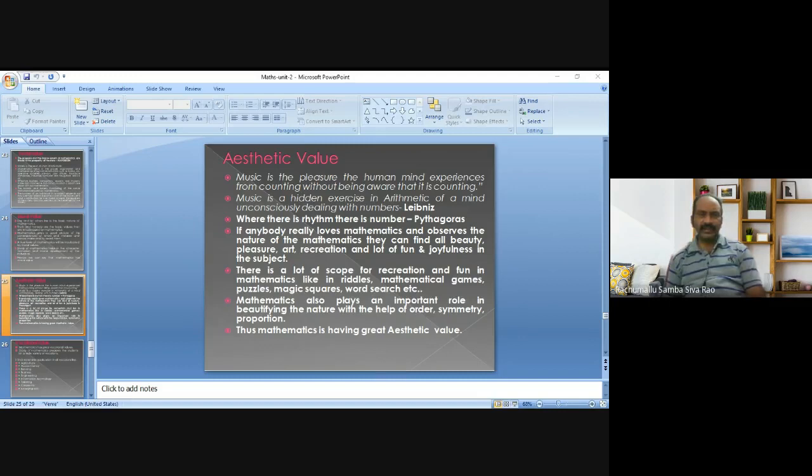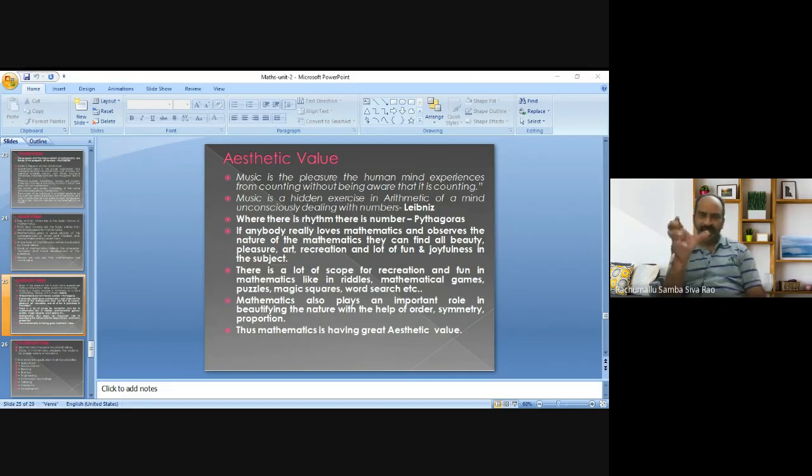One gets pleasure in solving mathematics problems, especially when he gets a correct answer. A student automatically feels joyfulness. We have observed this many times. If a student solves a problem successfully, he comes very fast to the teacher and says, "Sir, I did the problem. This is the answer. I achieved a correct answer." That gives joyfulness.